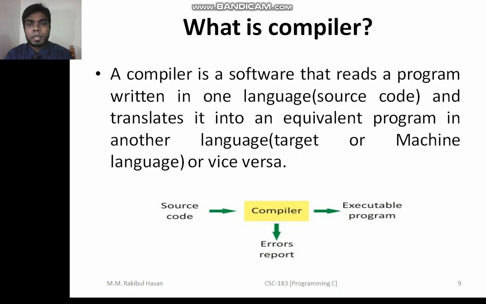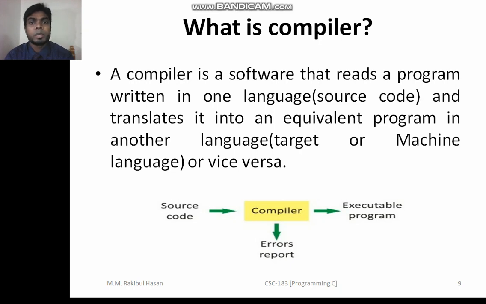I can give an example so that you can easily understand the main task of a compiler. Suppose the first person only knows English, and the second person only knows Chinese. If they want to communicate with each other, either both of them need to know both English and Chinese, or they need a translator in between.